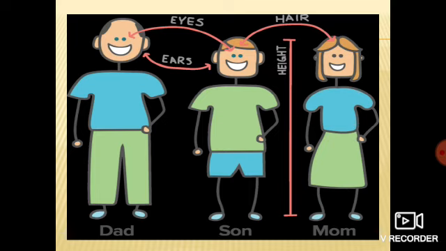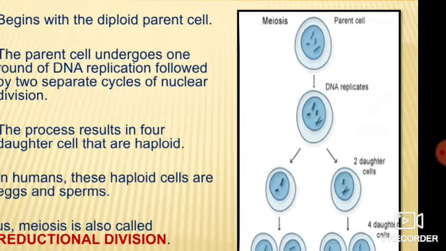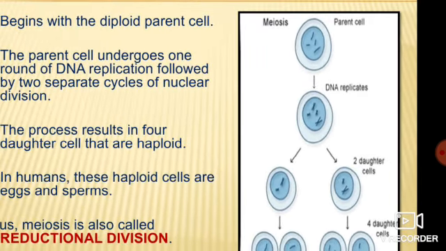So let's start with the process of meiosis. This is a brief outline I just want to give you. In this diagram you will see that meiosis starts with the parent cell, which has 2n number of chromosomes. In meiosis also, like in mitosis, the cell goes through interphase. Whatever parent cell is there, it has to follow interphase, means G1 phase, S phase, G2 phase.